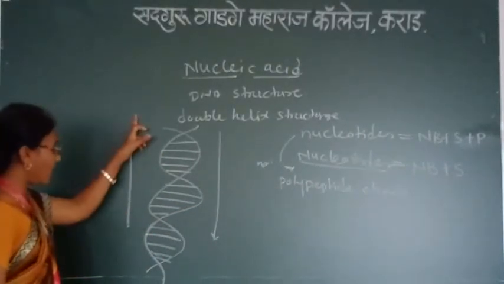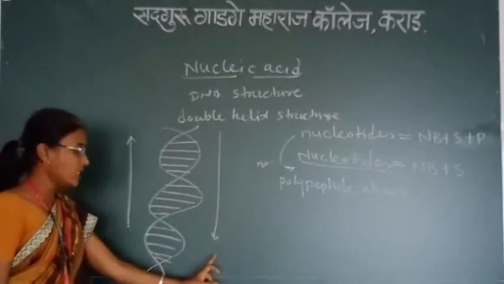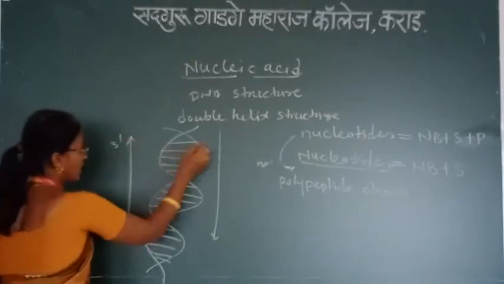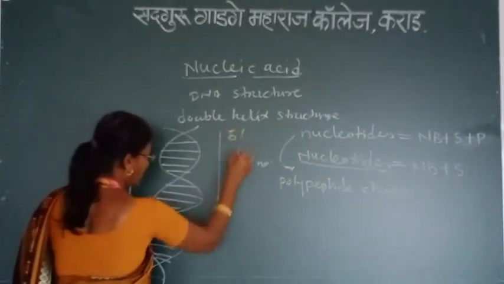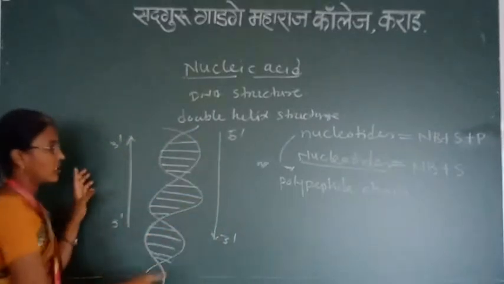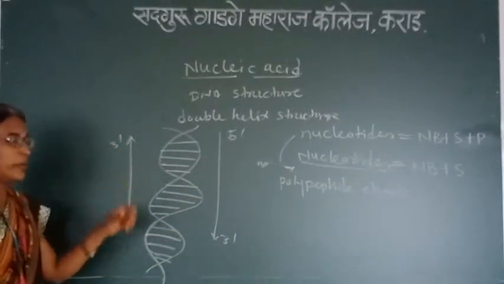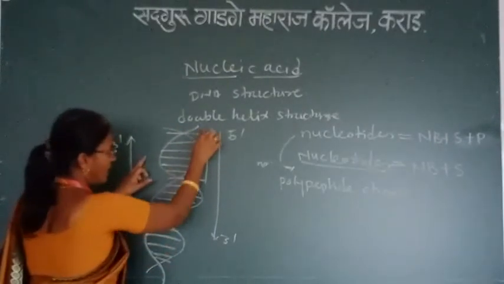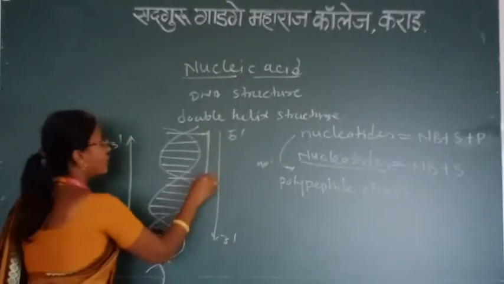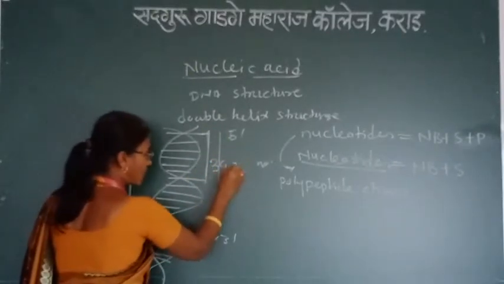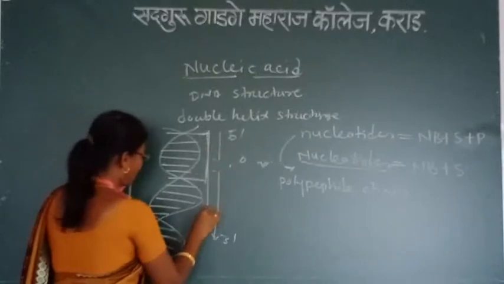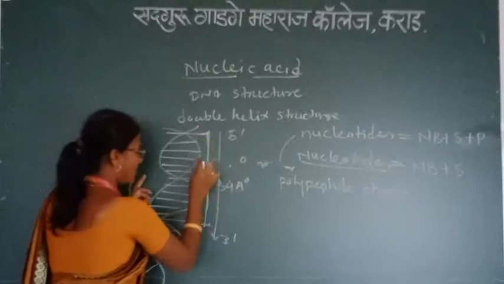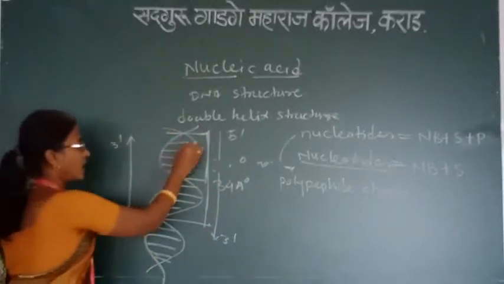One is going upward in direction while the other is going downward in direction. It is 5 prime to 3 prime, and 3 prime to 5 prime. These are nothing but the directions of the polynucleotide chain. Here, the length of a single turn is 34 angstrom. It means that is in between the nucleotides.